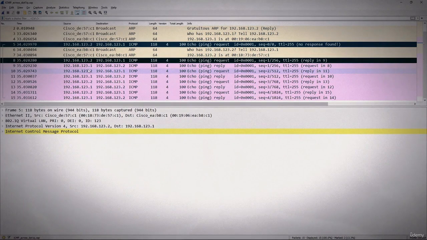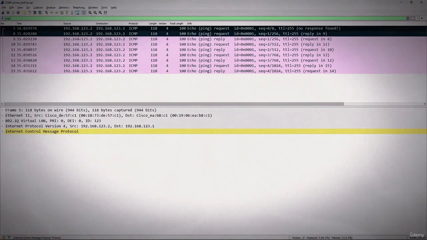Another thing you can do is use a display filter. Let's say I will select all which have protocol ICMP. So let's display filter this. Right now we got all the frames which have ICMP protocols, and you'll see it also has this marked one.